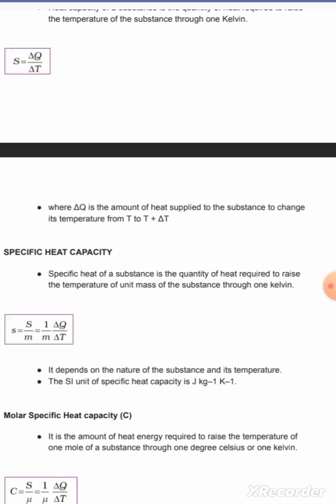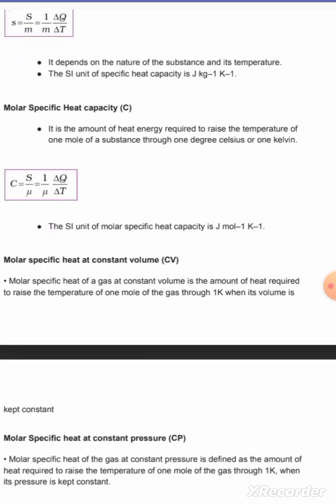Now molar specific heat capacity. It is the amount of heat energy required to raise the temperature of one mole of a substance through 1 degree Celsius. That is 1 by mu delta Q by delta T. Molar specific heat at constant volume. Molar specific heat of a gas at constant volume is the amount of heat required to raise the temperature of 1 mole of a gas through 1 Kelvin when its volume is kept constant.